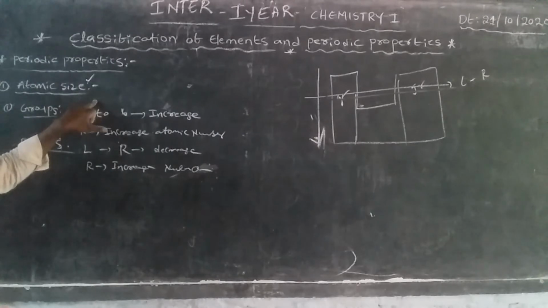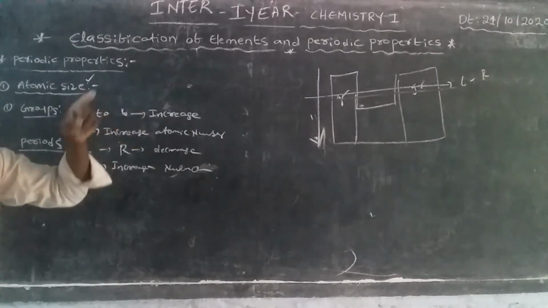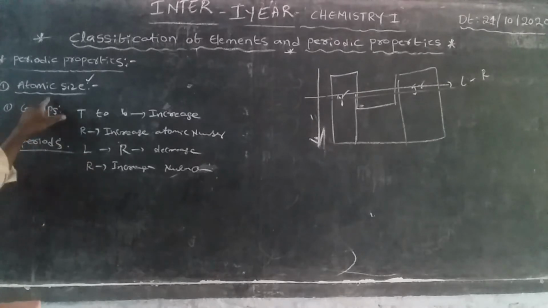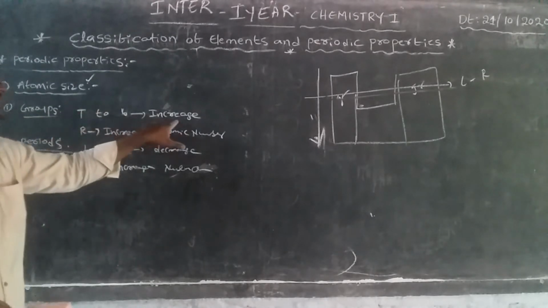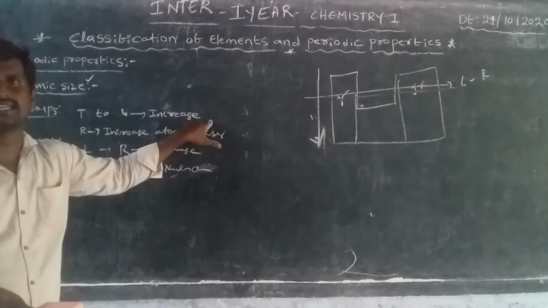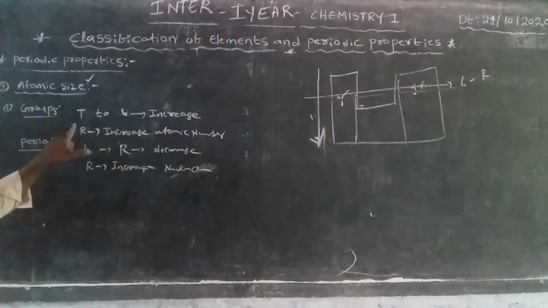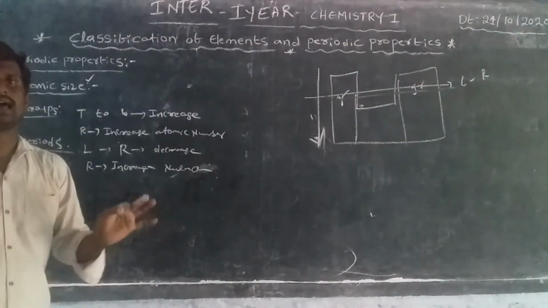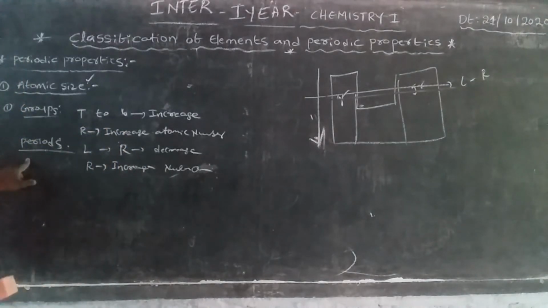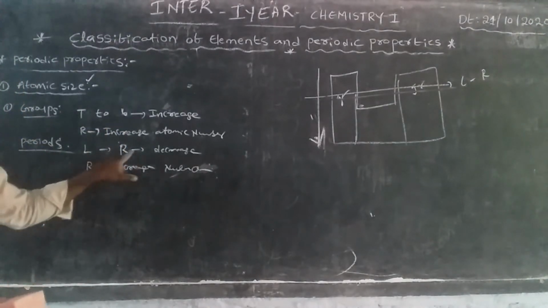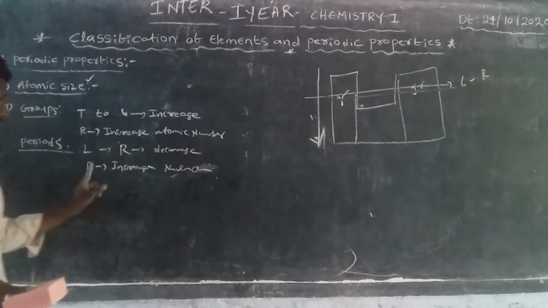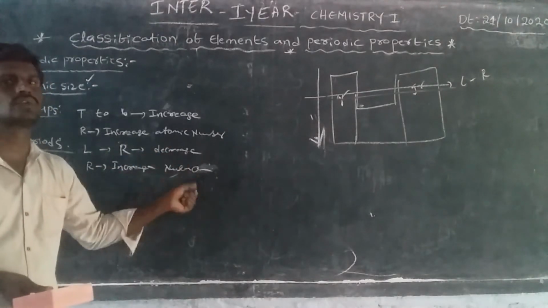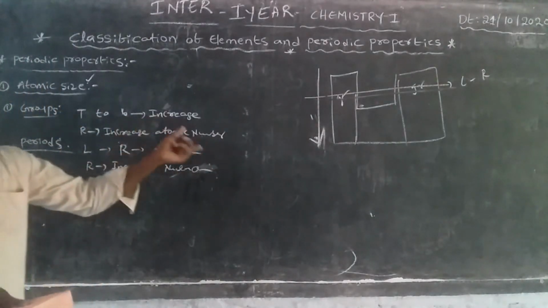Atomic size is the distance between the nucleus and the outermost orbital, the radius. It varies in groups: from top to bottom, atomic size increases, due to increasing atomic number. In periods, from left to right, atomic size decreases, due to increasing nucleus or nuclear charge.